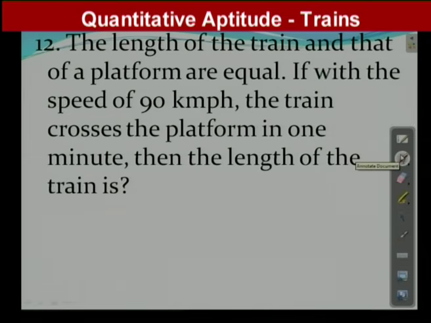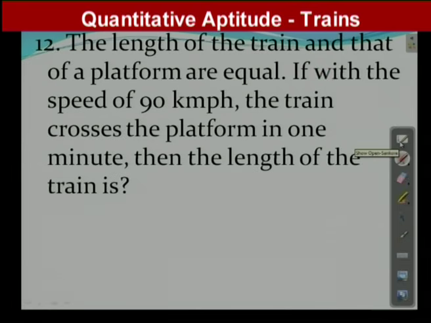If with the speed of 90 km/h the train crosses a platform in 1 minute, then the length of the train is?